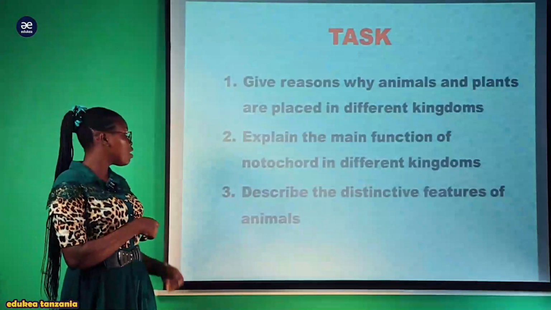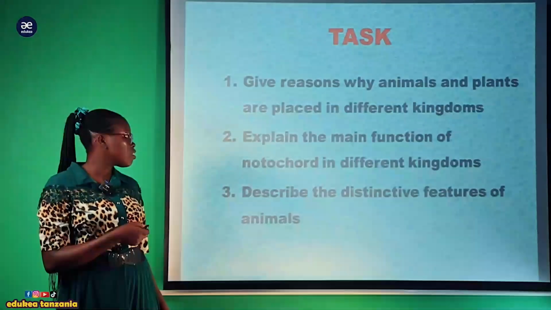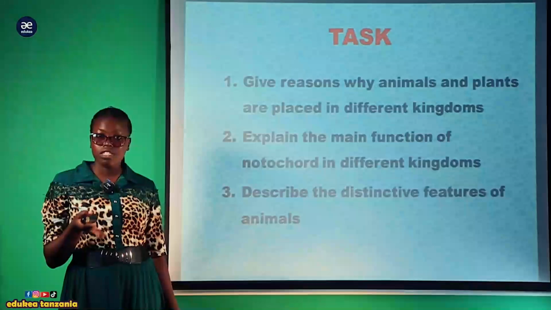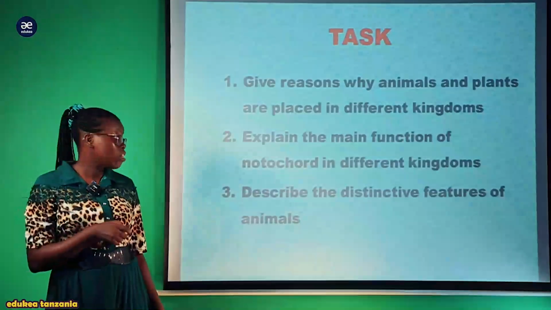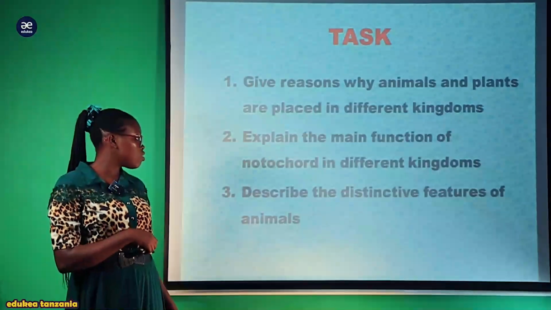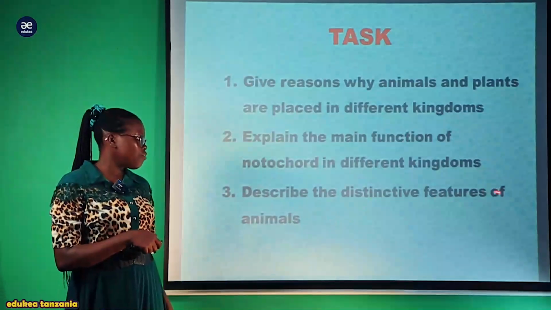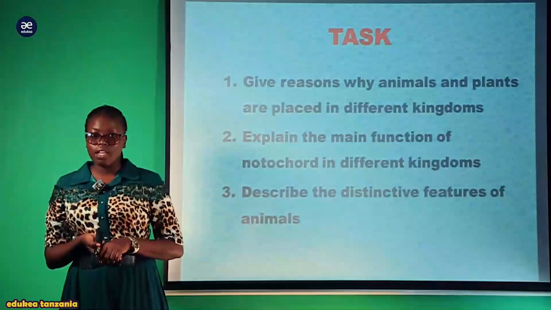The second question, explain the main function of the notochord in different kingdoms, where you see that the notochord is present in all members of the kingdom Animalia. So you have to display their function. Also, the last question is, describe the distinctive features of the Animalia, or of the animals. That marks the end of our session.